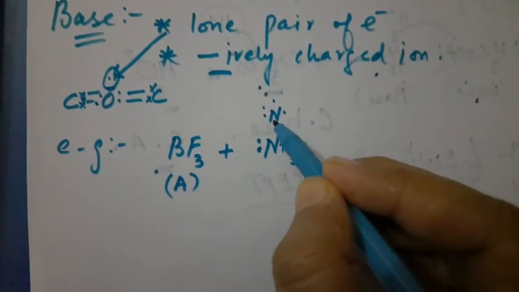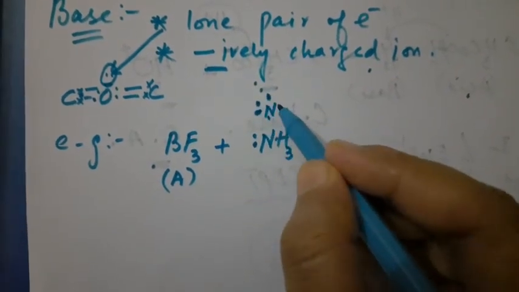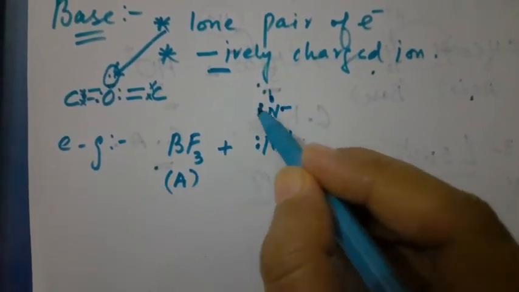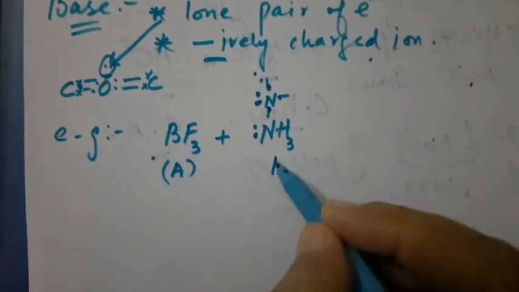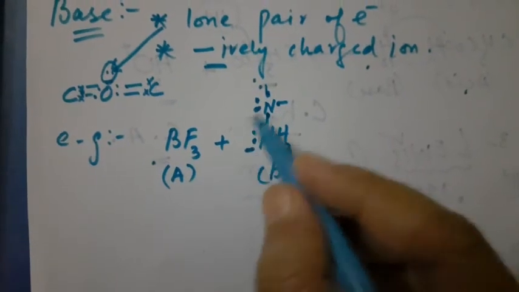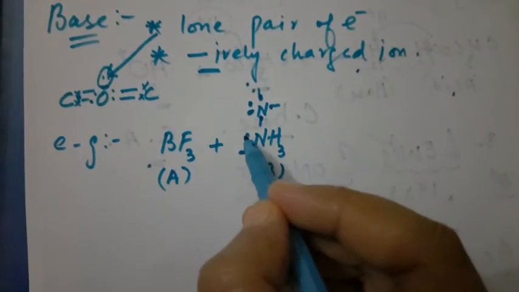There are 5 electrons in their outermost shell, right? 3 would be bonded with the hydrogen, and one pair is left, right? Now what would happen? This acts as a base because it contains what? A lone pair, right?